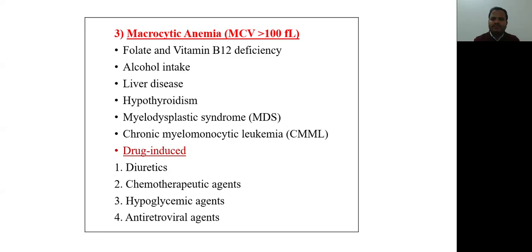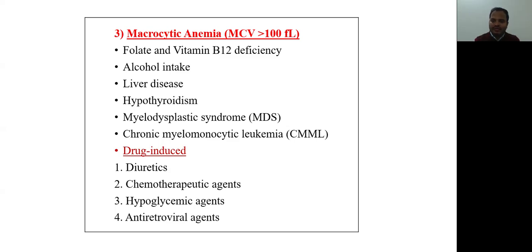These are all the morphological classifications of anemia, which include microcytic hypochromic anemia, normocytic normochromic anemia, and macrocytic anemia. And what is the etiological classification? Etiological classification is divided into three groups.